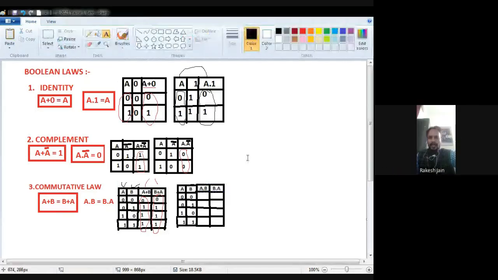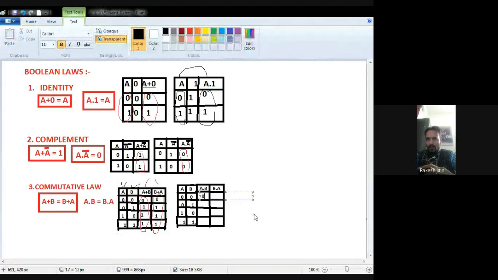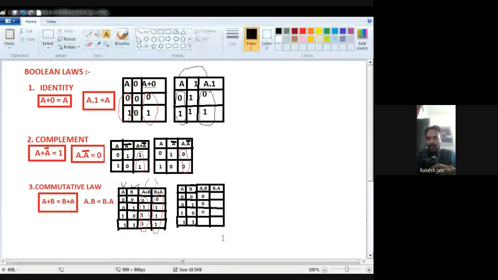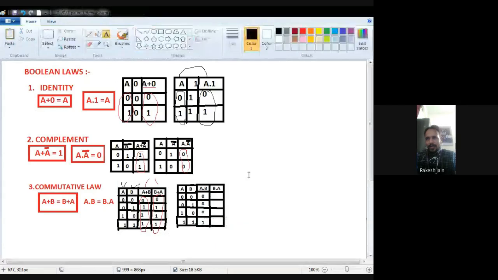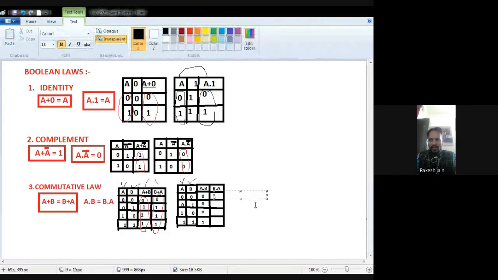Now see, because the dot product, the AND operation, is there, it means if any input is 0, the output will be 0. See, A and B both are 0, because we find a 0, so 0. A is 0, B is 1, because we find a 0, that's why 0. A is 1 but B is 0, because we find a 0, that's why again 0. Now A is 1 and B is 1, because no 0 is there, that's why it is 1.